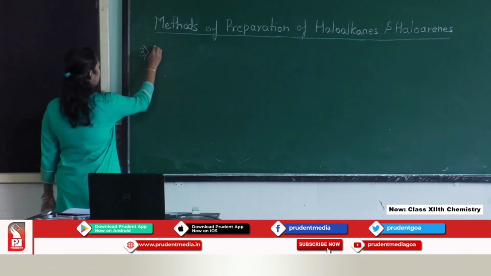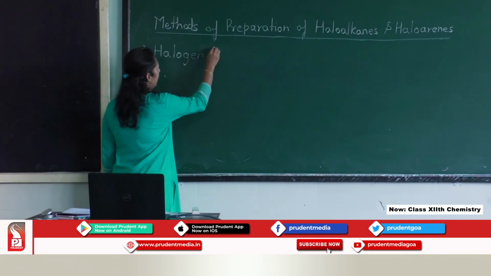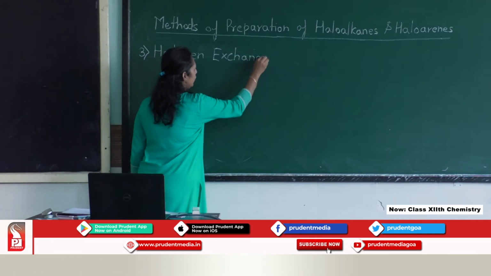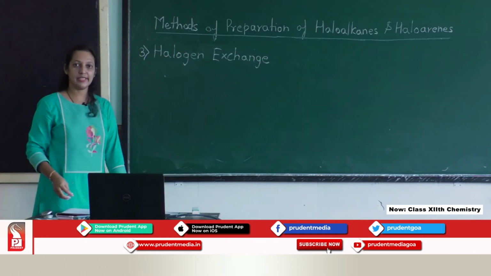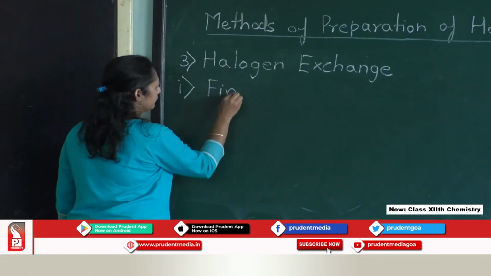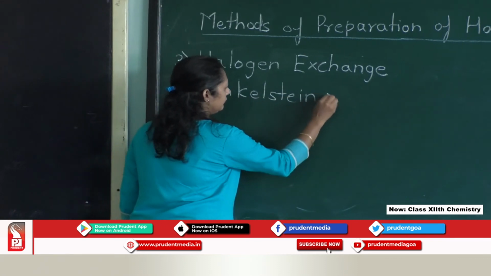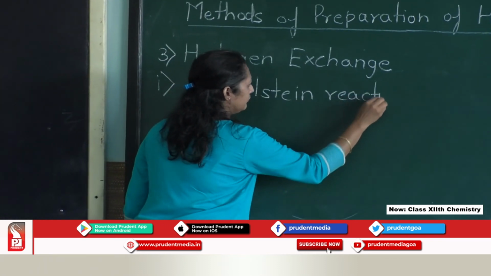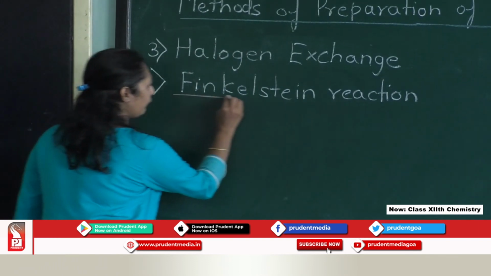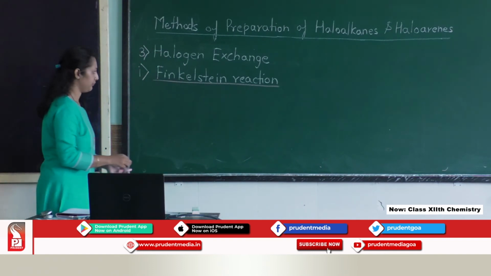Third method of preparation is halogen exchange. Under halogen exchange, we are going to see two methods. The first one is Finkelstein reaction.